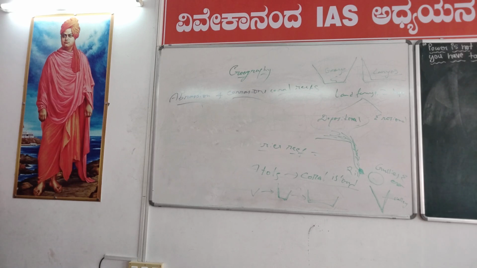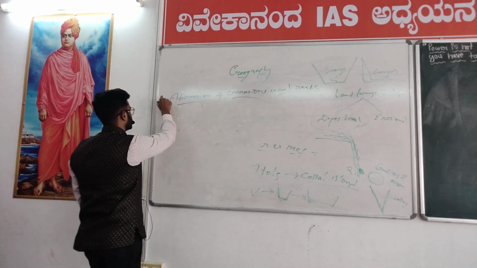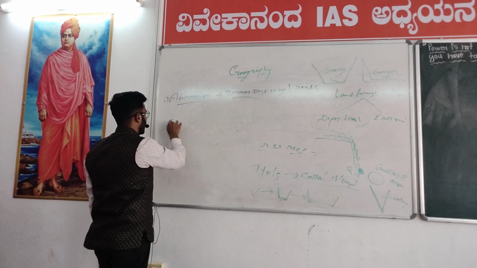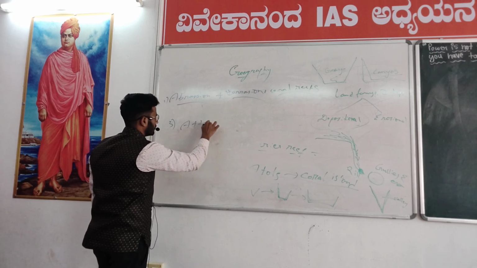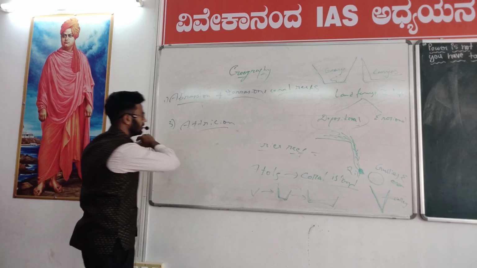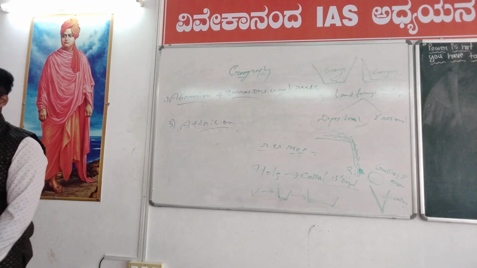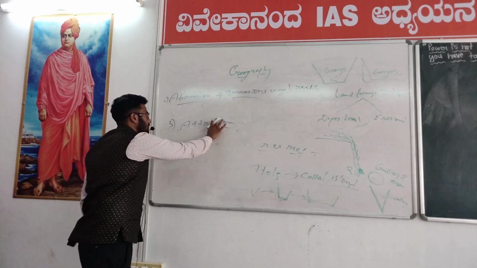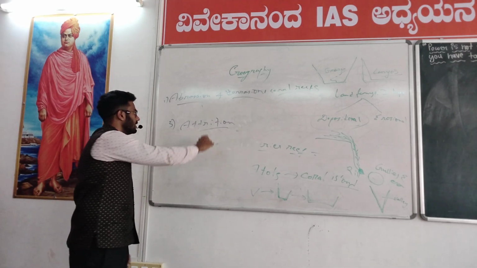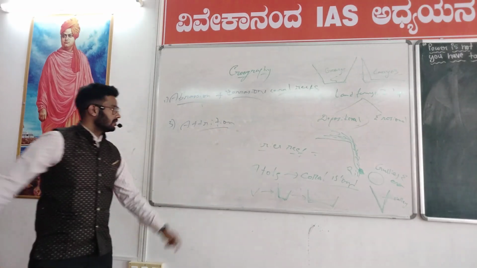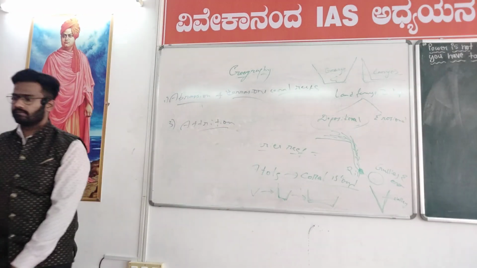Then another kind of wind erosion is called attrition. This is one, two, attrition. What is this attrition? Sorry, T, attrition. ATTRITION.